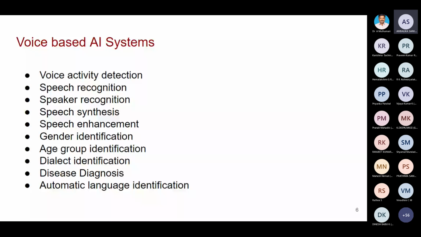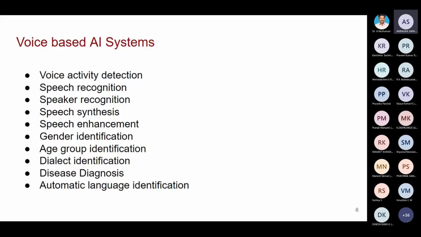Then disease diagnosis. A person may have a particular disease, like paralysis, then Alzheimer's, likewise different diseases. Due to that disease, their speech signal will be modified. Their speech signal will be different.